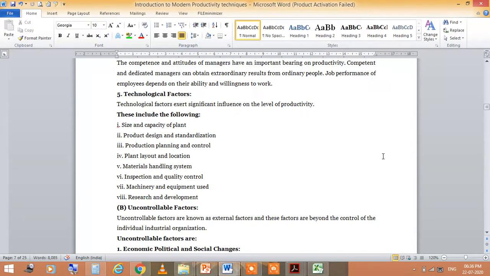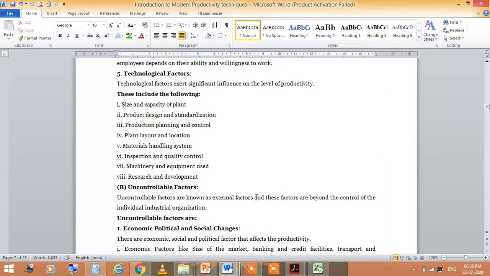This also includes, as I discussed previously, size and capacity of plant, product design and standardization, production planning and control, plant layout and location, materials handling system, inspection and quality control, machinery and equipment used, research and development.